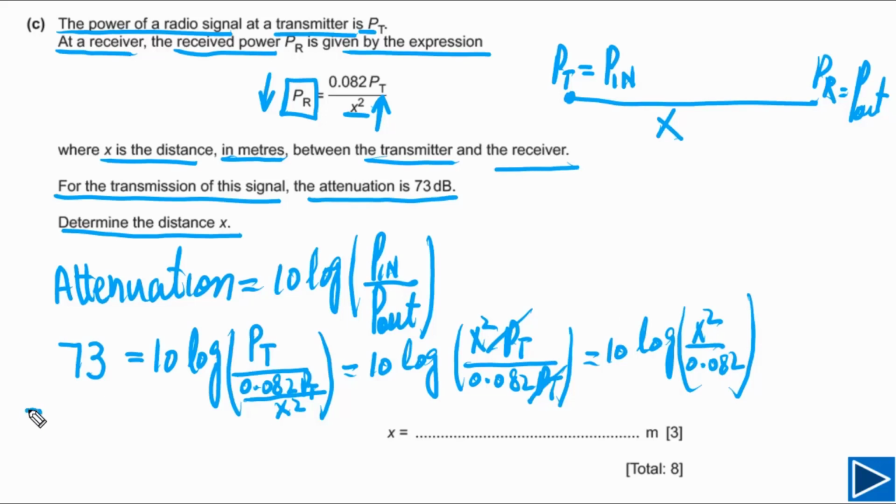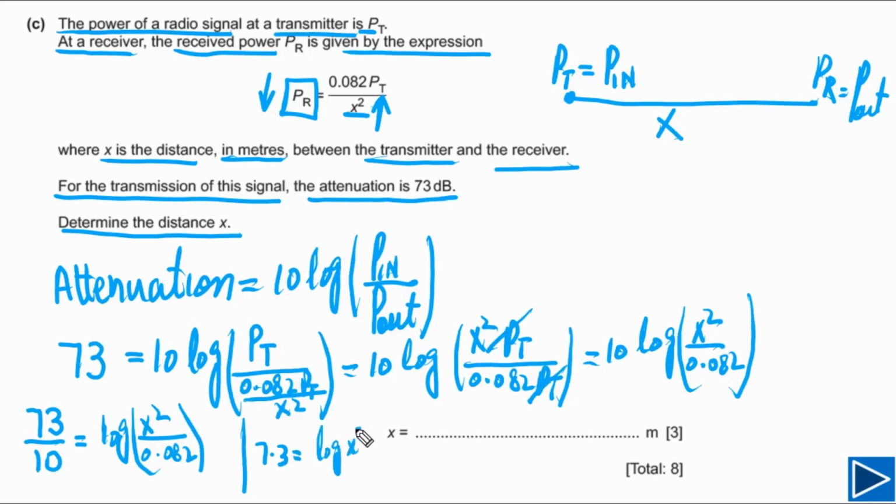We can write down here 73 divided by 10. So this is 73 divided by 10. This is equal to log x squared divided by 0.082. Now we can simplify here. We will get 7.3, and this is log x squared divided by 0.082. Now simply we need to find value of x from here.